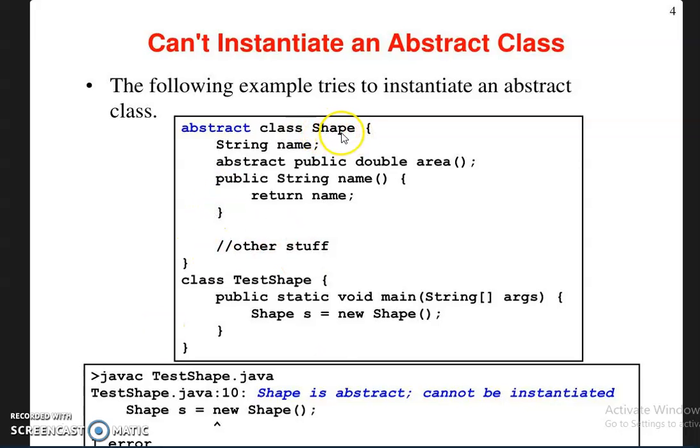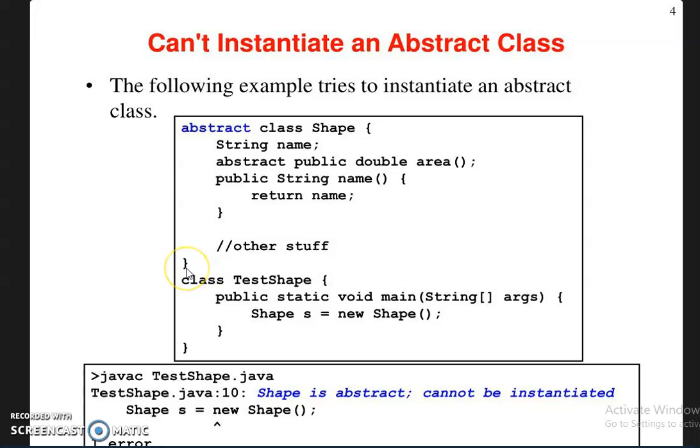Here the class name is Shape. It is declared as abstract. Within that class, a variable name of String data type is declared here, and a method is declared, which is also declared as abstract. The semicolon is given here for this method. But nameOf is another method declared in the class Shape, which is not declared abstract. So this nameOf method has the body content.